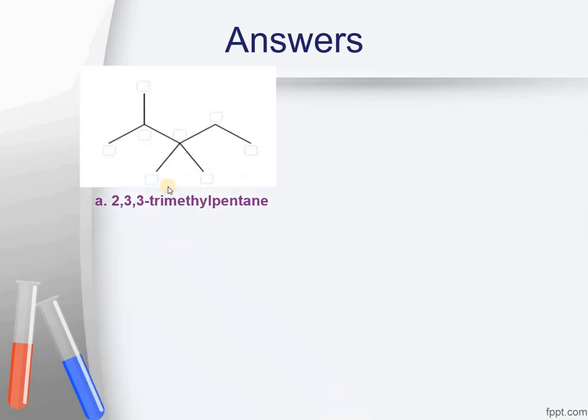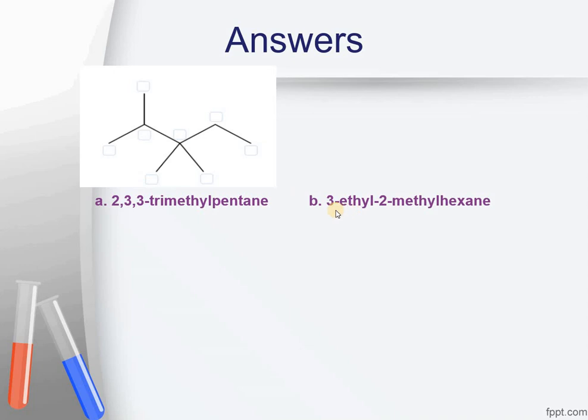The first one was 2,3,3-trimethylpentane. The structure of 2,3,3-trimethylpentane is this one. Numbering will start from this side, that is 1, 2, 3, 4 and 5. At position 3 there are two attachments, that is a CH3 group and a CH3 group, and at position number 2 there is also a CH3 group.